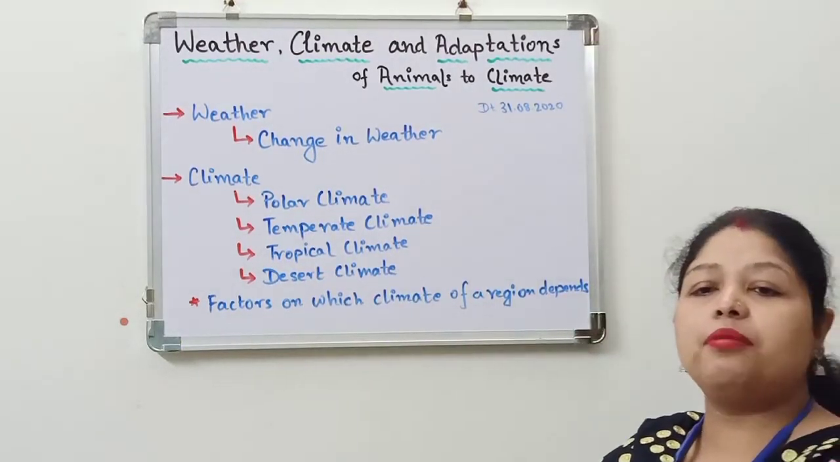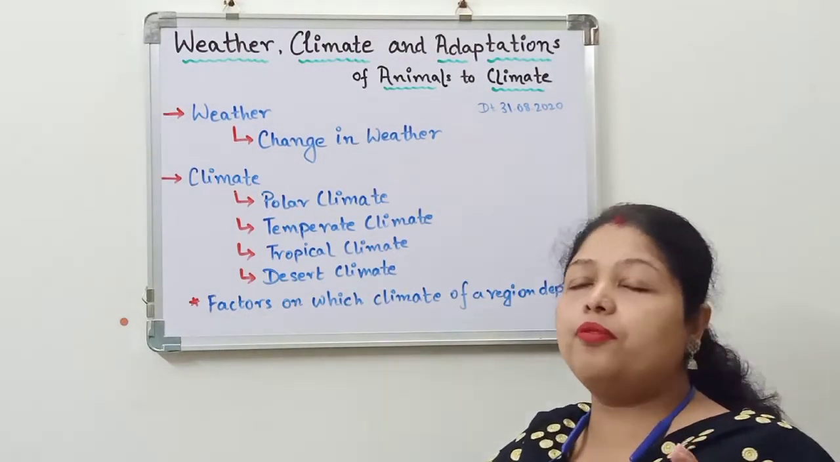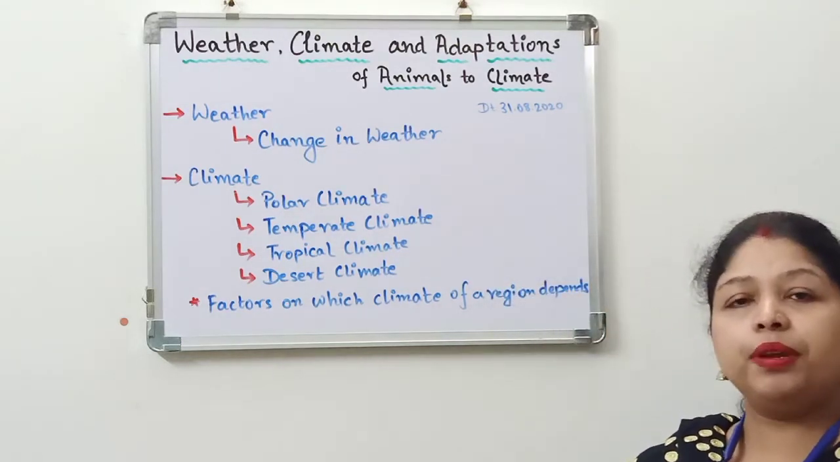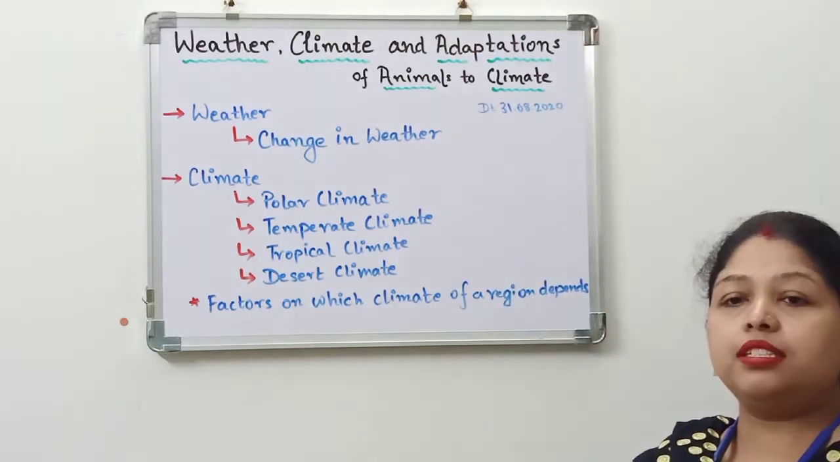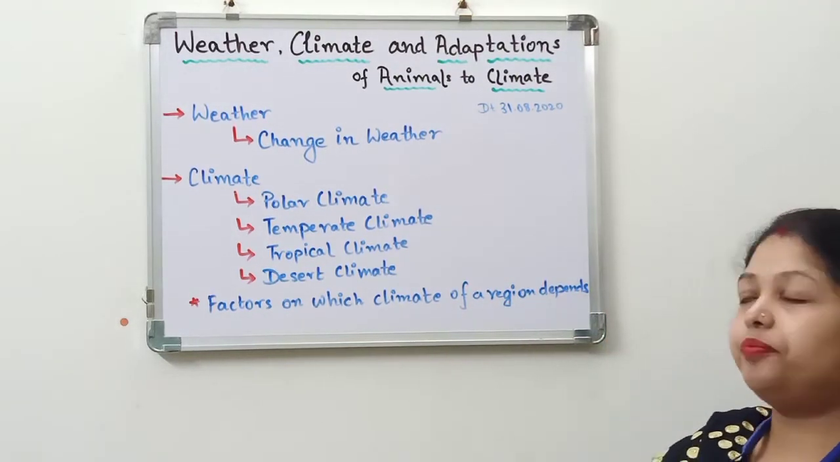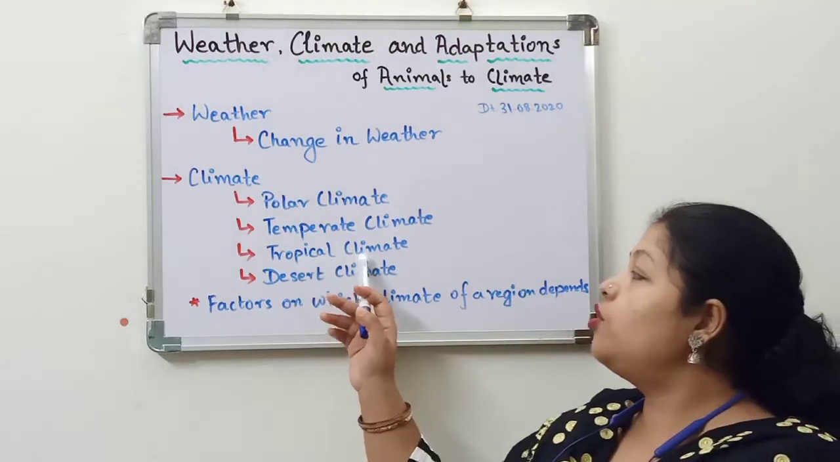Next is the temperate climate. A temperate climate is that type of climate that is neither too hot nor too cold. It is a medium, a suitable place to live or to sustain with. Next is the tropical climate.